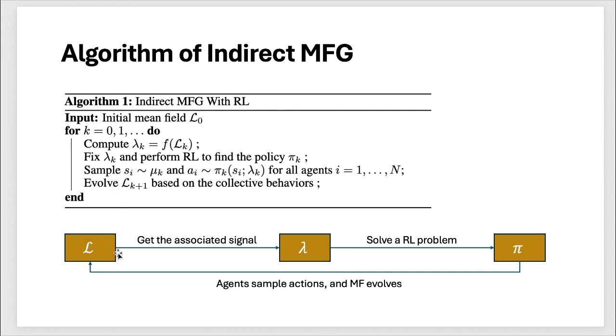then with all this information, we can do an evolution of the mean field. So pictorially, it works like this. First this L, which is hidden to the agent but known to us, and we just get the associated signal lambda. We solve a reinforcement learning problem pi, and then we sample the action and evolve the mean field to the next one.